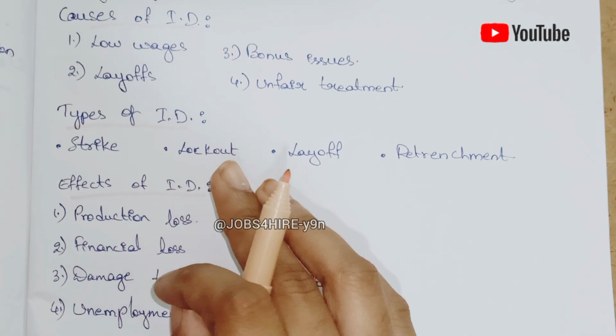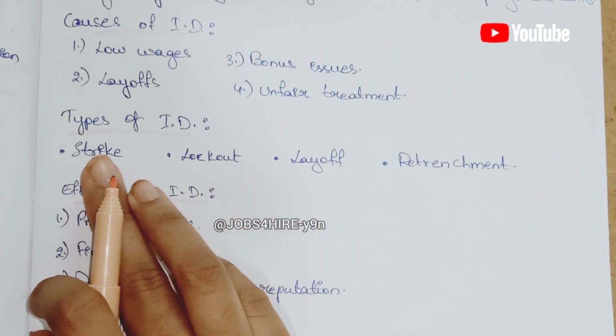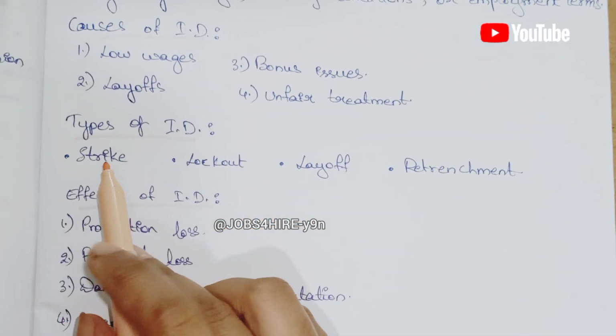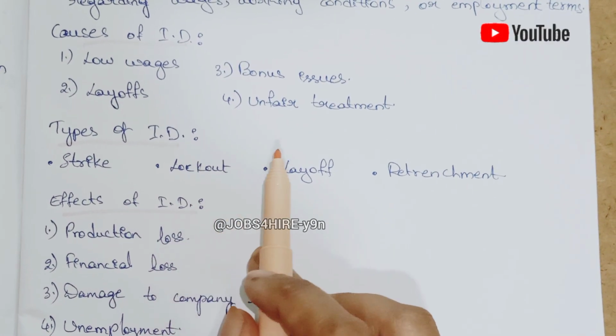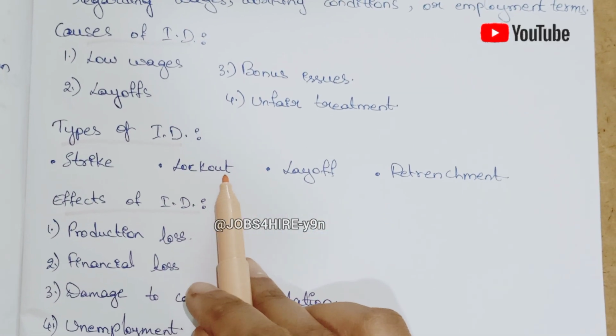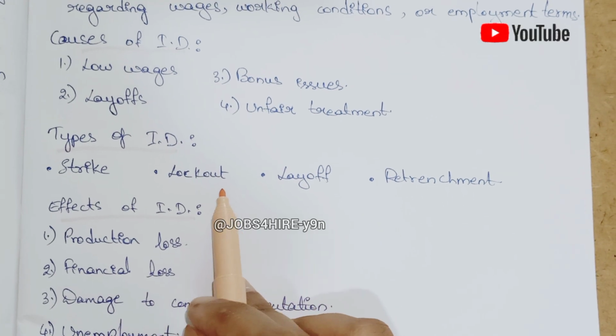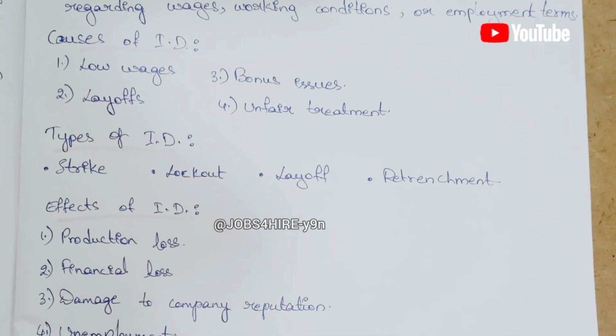Workers stop working. What will happen? Strike. If employer closes factory, what will happen? Lockout. For example, workers demand bonus.